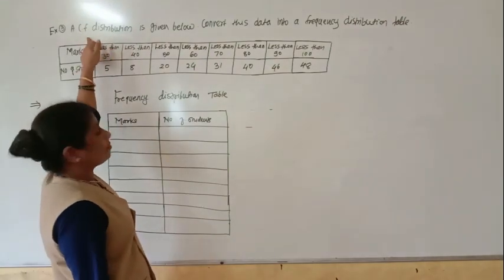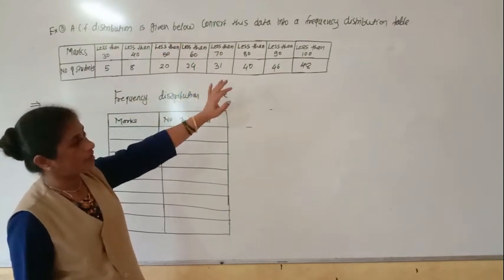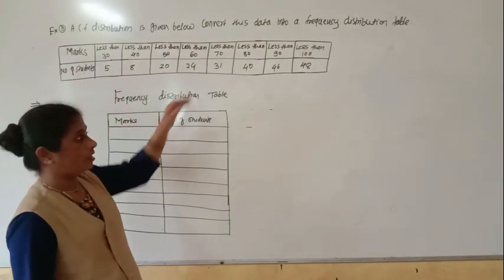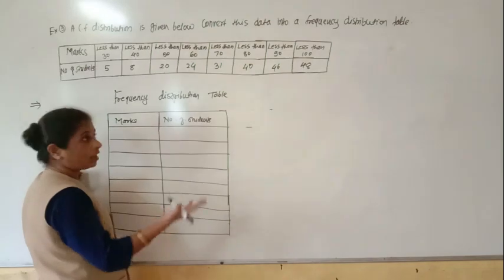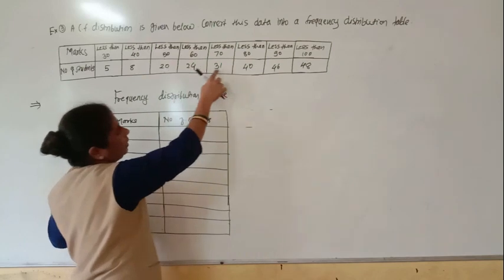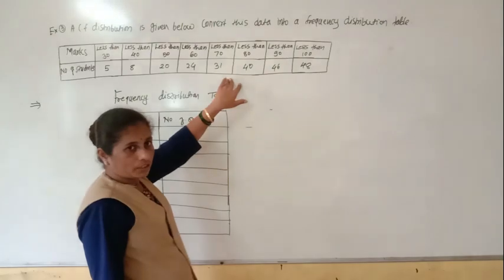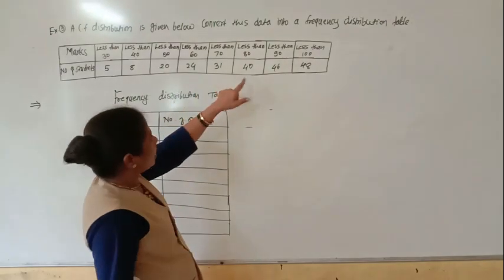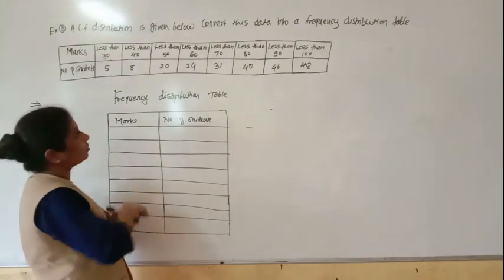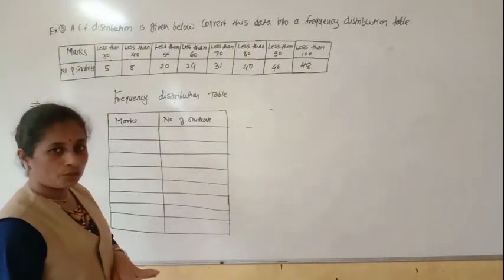A CF means cumulative frequency distribution is given below. Convert this data into the frequency distribution table. Means this frequency of CF is given. See here how we can understand that cumulative frequencies are given. When your frequency is in increasing order, it means that it is the cumulative frequency distribution. Okay, this is the CF, and here the marks are given in the form of less than type. Understood? So these are the marks of less than type.